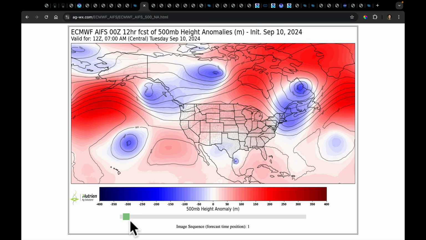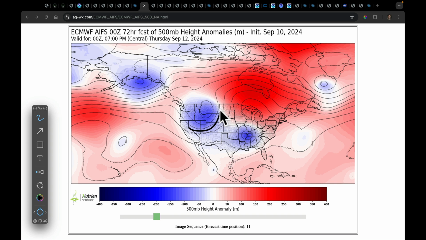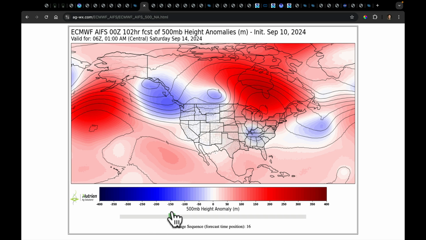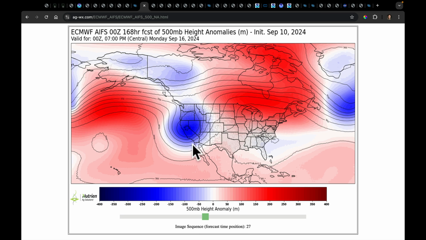Okay, so I'm going to take you to the artificial intelligence model, because we were going to watch the interplay between this trough and where Francine was going to go. So this trough digs. It's going to be very windy, and it's also going to give us the chances for heavy rain into this region that extends into the Canadian prairie. There it goes. And then as we play this forward, watch the next trough that digs in.